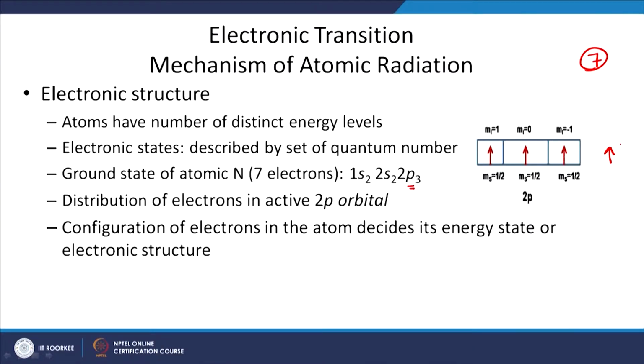So, one of the electrons may jump from this current ground state to higher states. All these states are called excited states. The configuration that I have drawn is the ground state, but when one of the electrons jumps into other states, let us say a higher orbital, or changes its spin, all those states are called excited states.